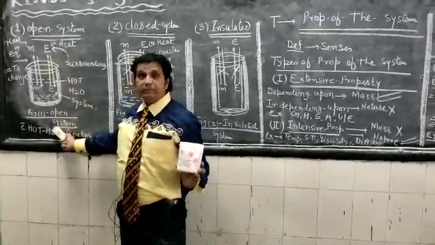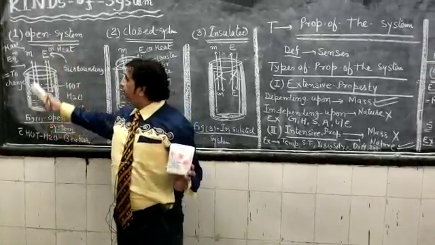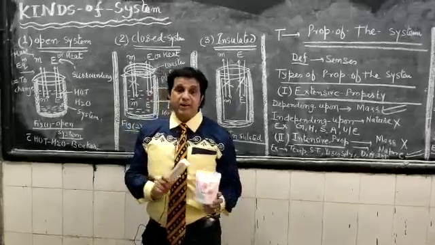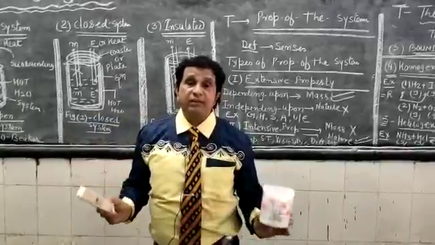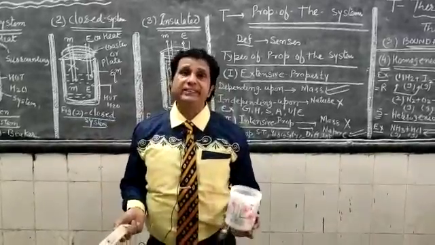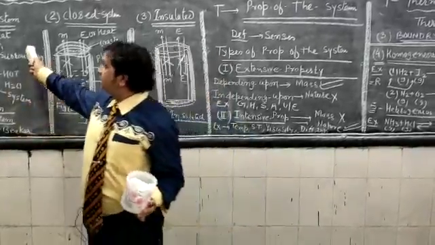It can be explained by drawing figure number 1. Equilibrium means a change in both mass and energy or heat. If both system and surroundings are exchanging mass and energy, it is categorized as an open system.